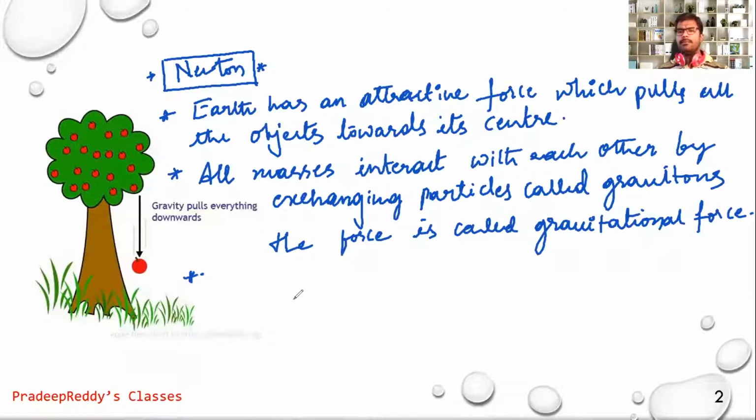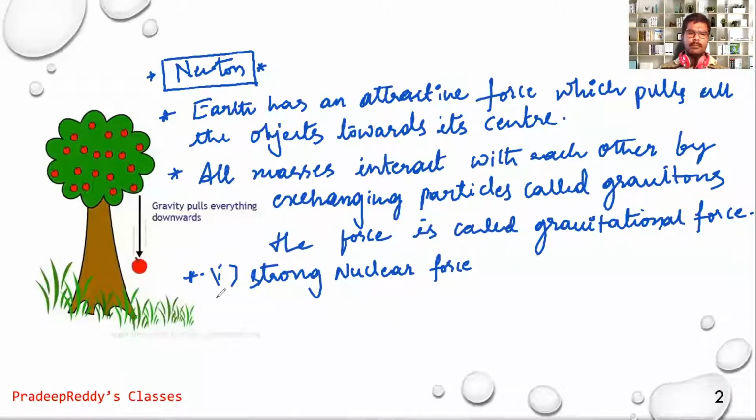And now people have assumed that there are four fundamental forces in nature. They are: number one, strong nuclear force; number two, weak nuclear force; number three, electromagnetic force.